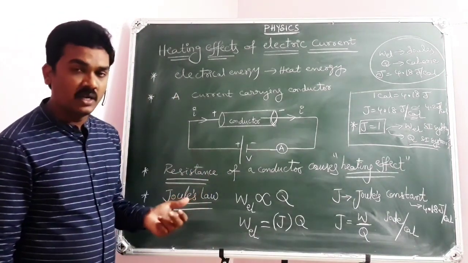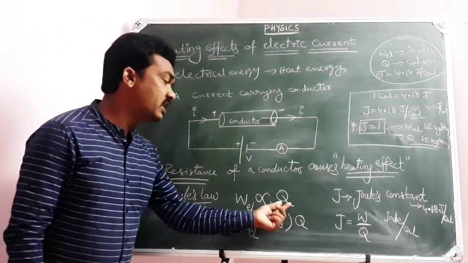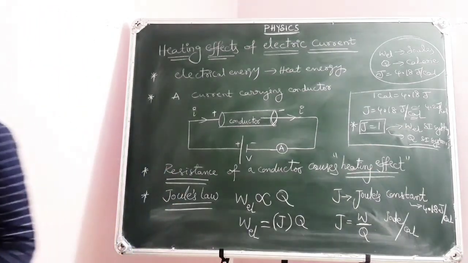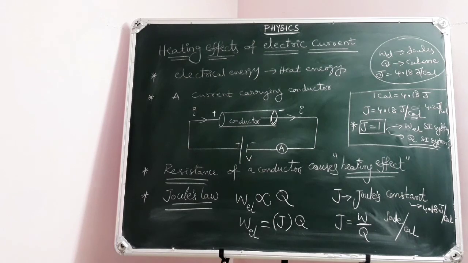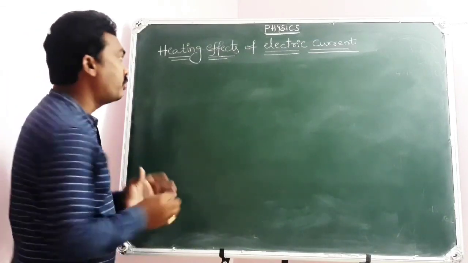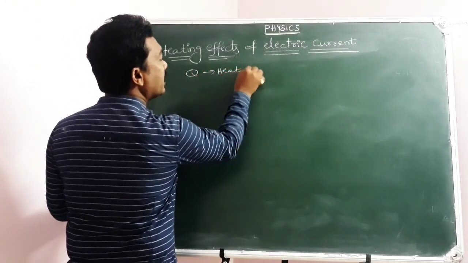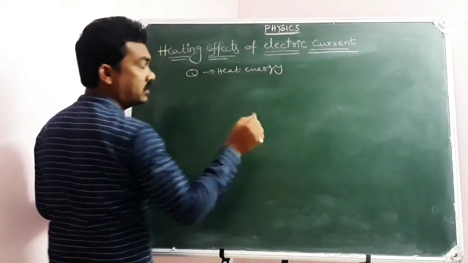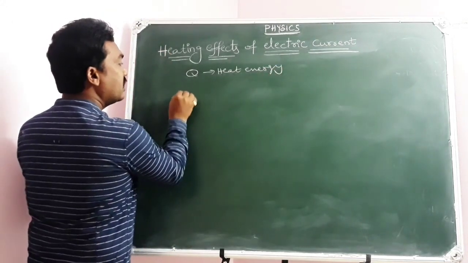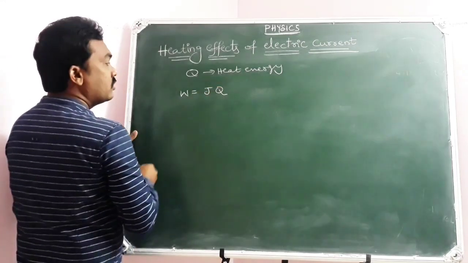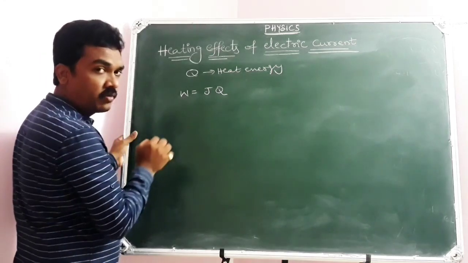Now we try to derive a mathematical equation for the amount of heat energy generated in a current carrying conductor. Note it down. So here, to measure the amount of heat energy produced in a current carrying conductor, we have Joule's law of current electricity, W equal to J into Q. Here W is the electrical work done.